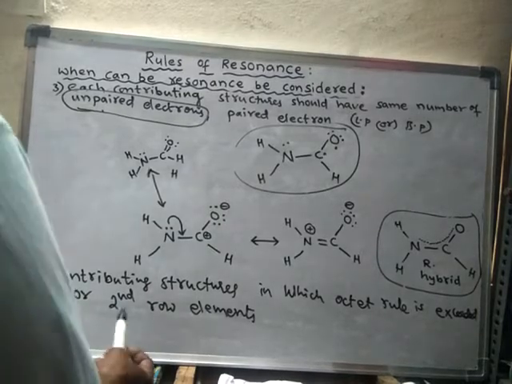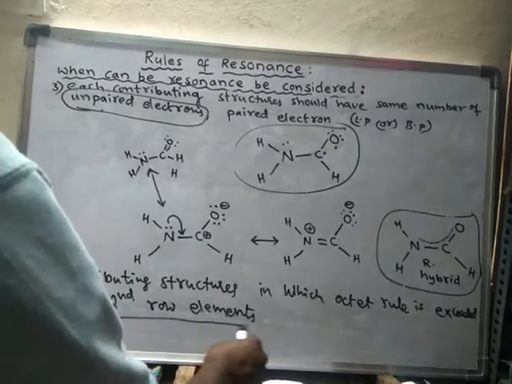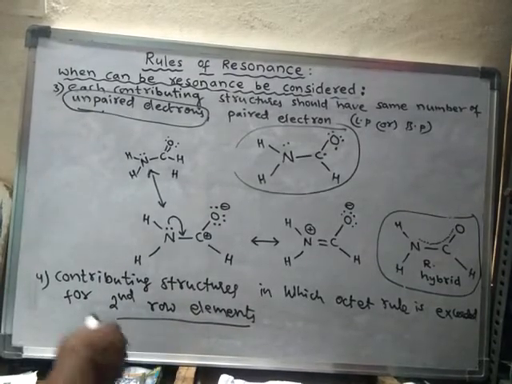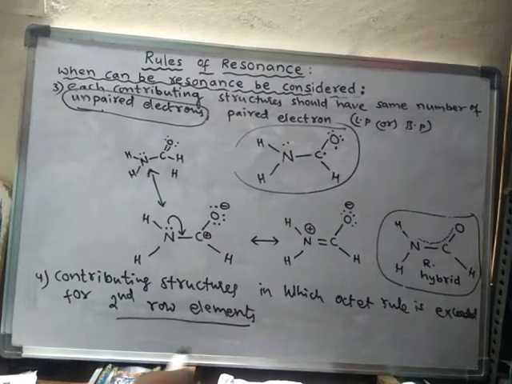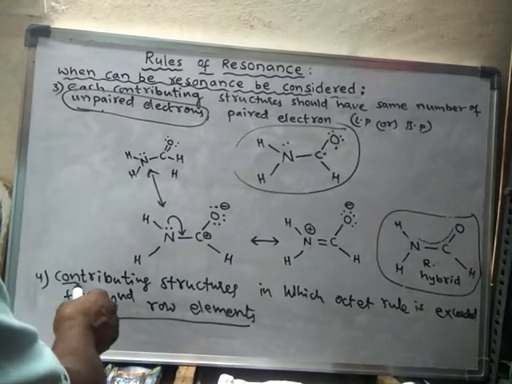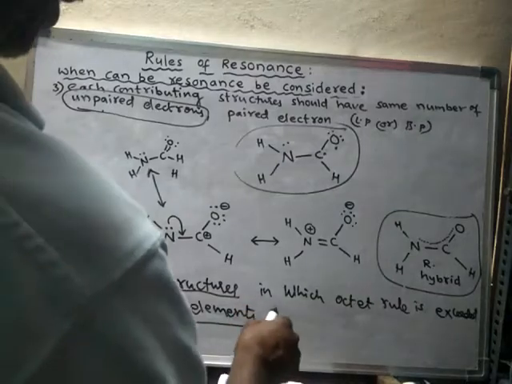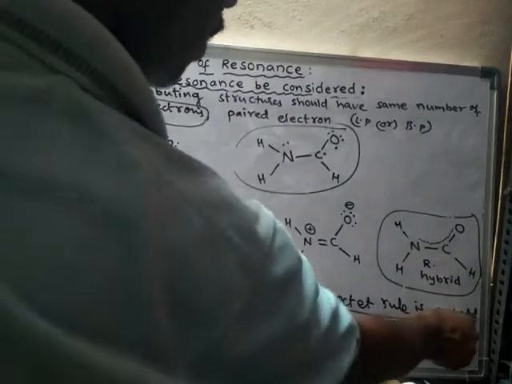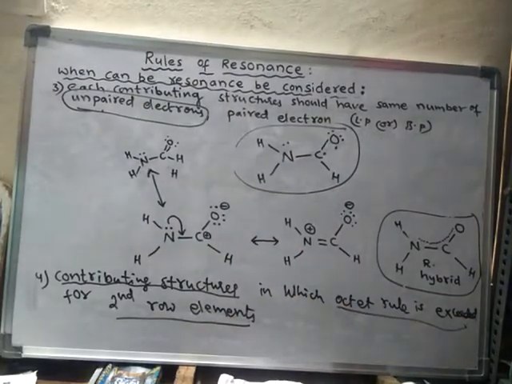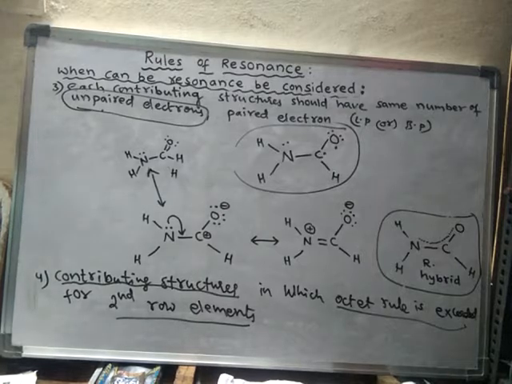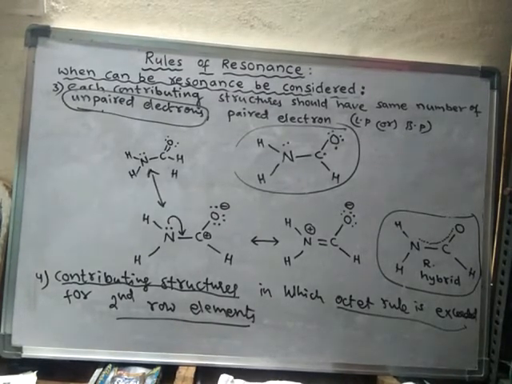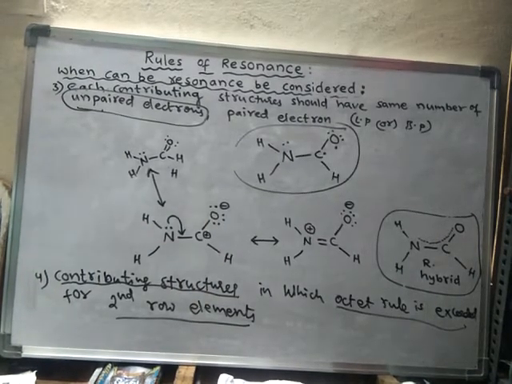So if second row elements are present in the structures, then in those contributing structures the octet rule should not be exceeded. That means there should not be more than 8 electrons on the second period element in that molecule. Okay, so let us see an example for this.